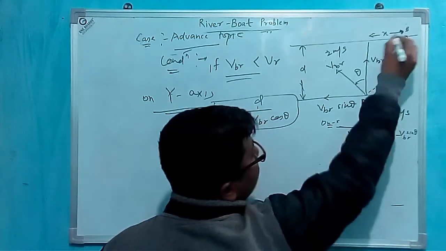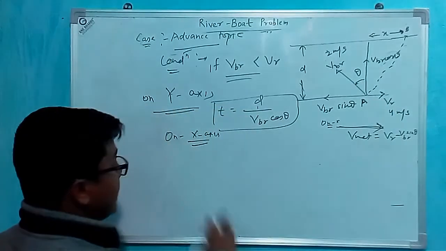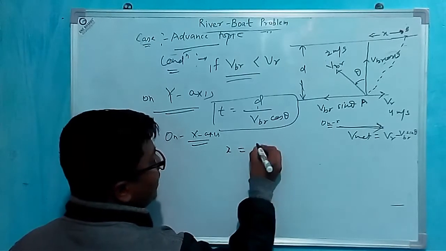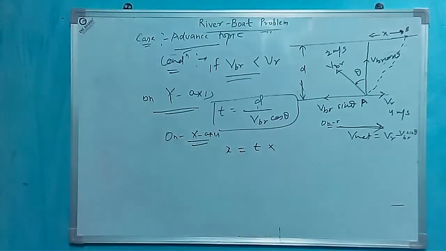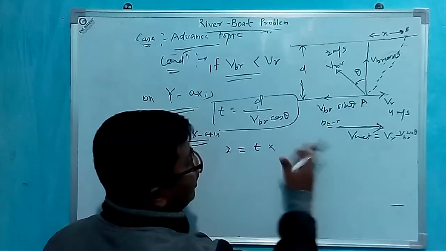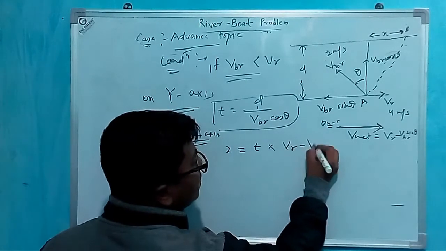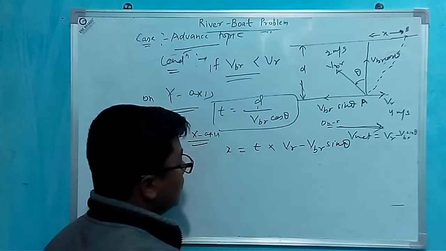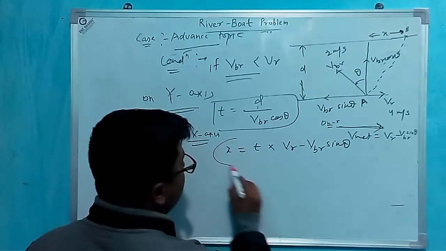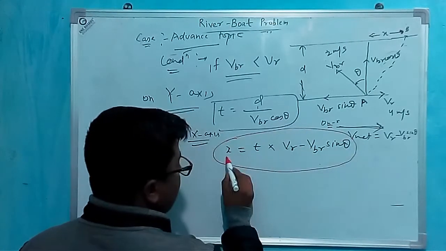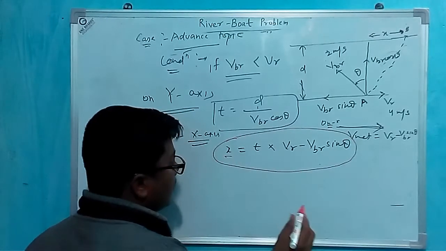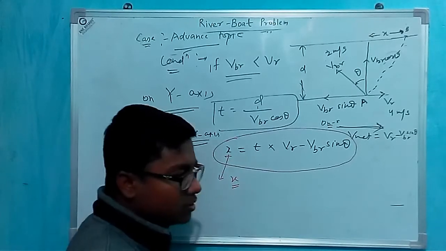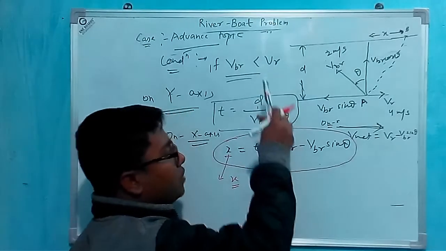This is point A and this is point B. Therefore on x-axis, if I am writing equation, then x will be time period into VR minus VBR sin theta. Okay, note it down. In shortest path, we have no displacement on x-axis because we have to move in perpendicular direction,